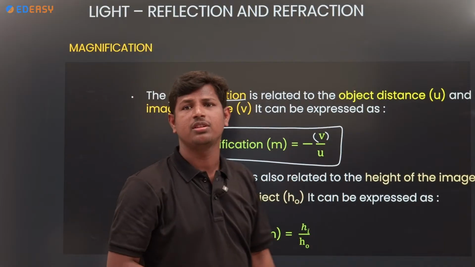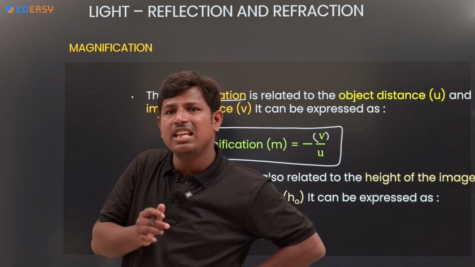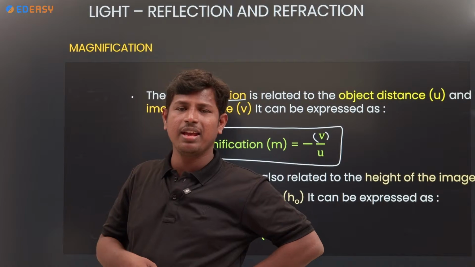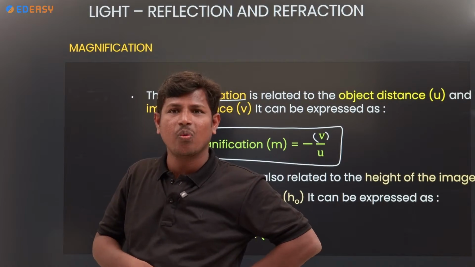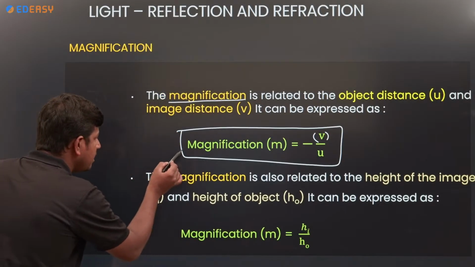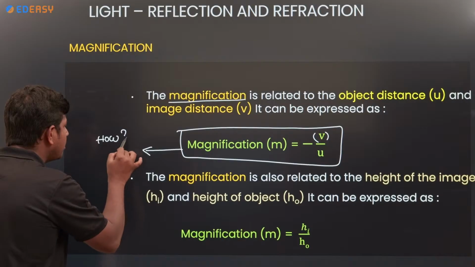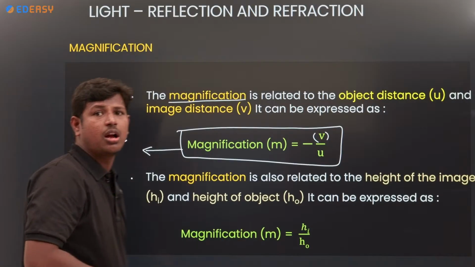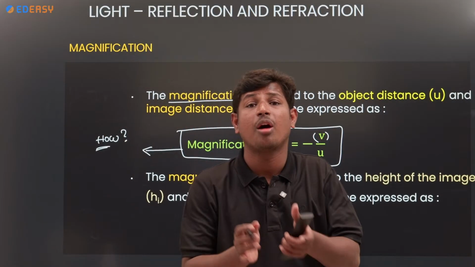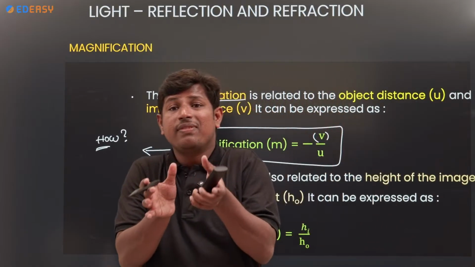Okay, magnification m is equal to minus v by u. Can anybody guess why it is minus? Why do we take the minus in magnification? Magnification is nothing but how the image of the object will be compared to the object.